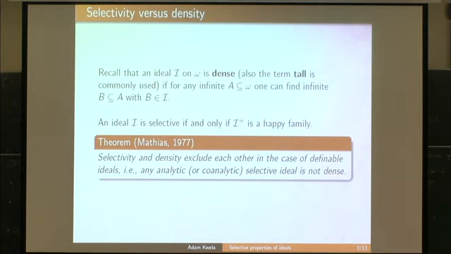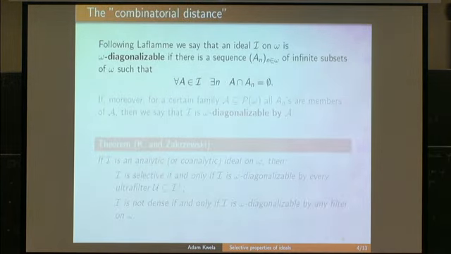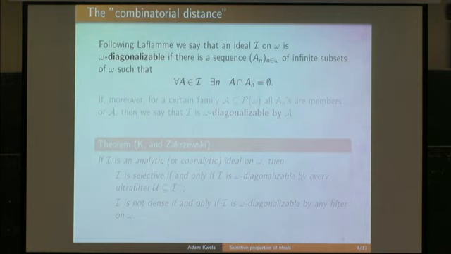Actually, they do not only exclude each other, but they are very far away from each other. And what I mean by far away, I mean two things. Together with Piotr Zakrzewski, we investigated this distance, and we have two theorems. One of them is a combinatorial distance, and the second one is a topological distance.